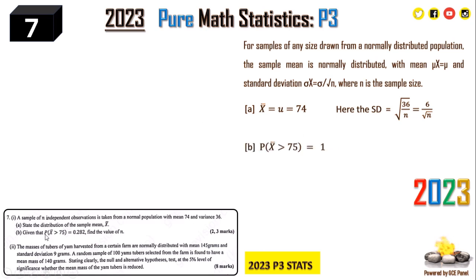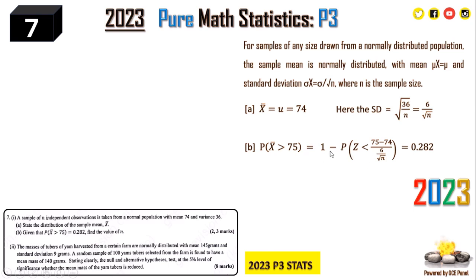Now B, given that the probability of x bar greater than 75 is equal to 0.282, find the value of n. Since this is a normal distribution, the probability of x bar greater than 75 equals 0.282 can be written as 1 minus the probability of x bar less than or equal to 75.